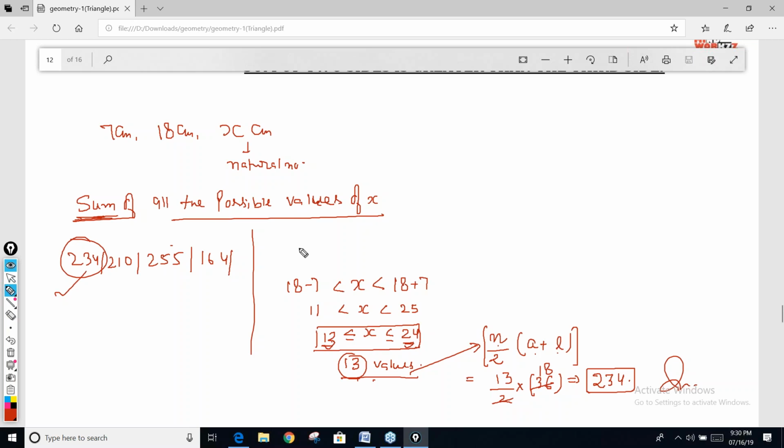This is clear to everyone now. So 259, 310, so many different answers. X can be 12 also. Yes, x can be 12 also, Ankur. Why can't it be 12? x is greater than 11, so it can be 12. So all the values from 12 to 24, I have included 12. If x is 12, then the sum of the two sides will be greater than the third side. It's valid.